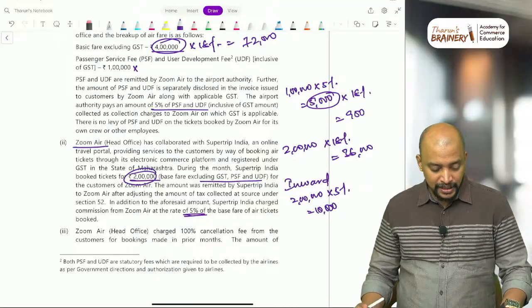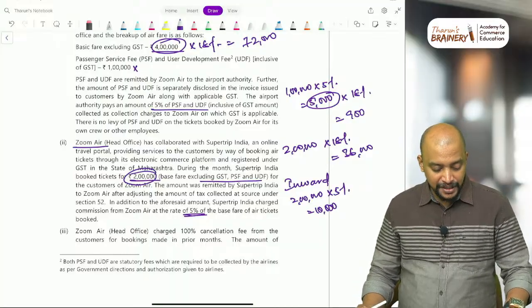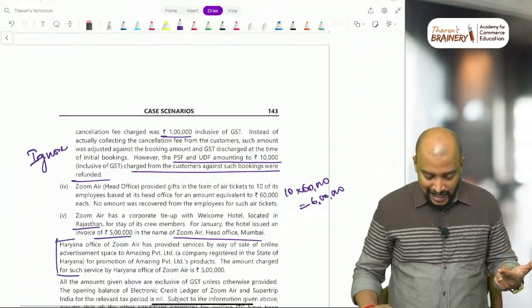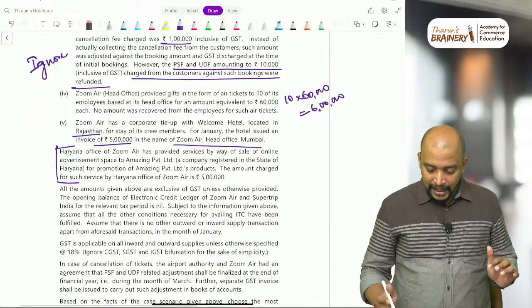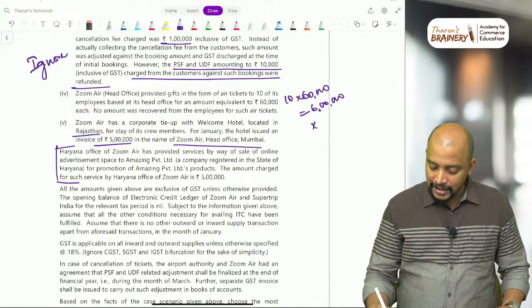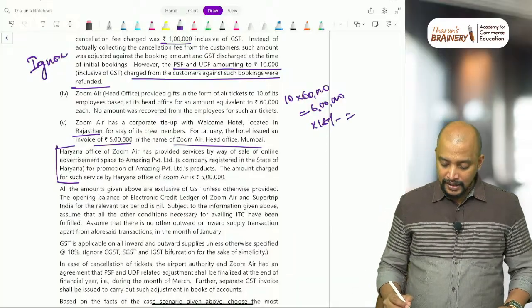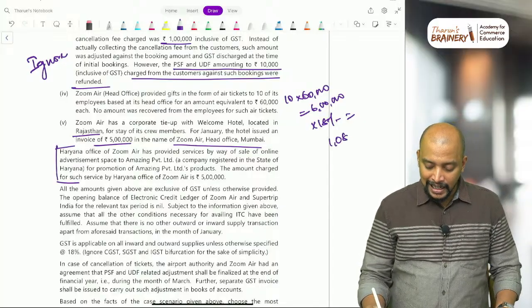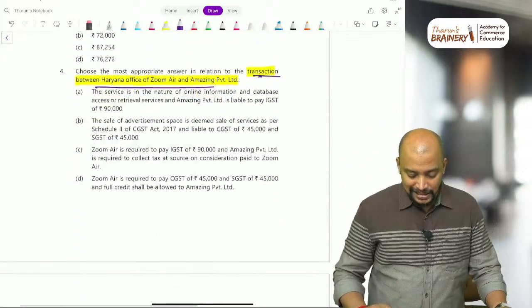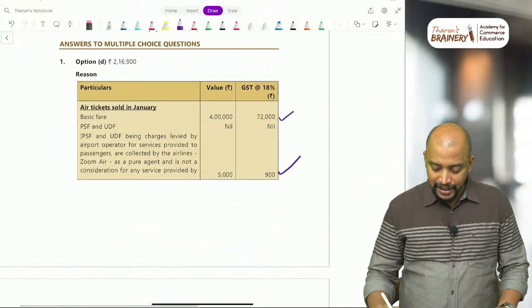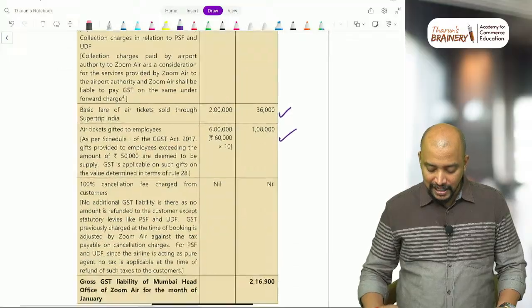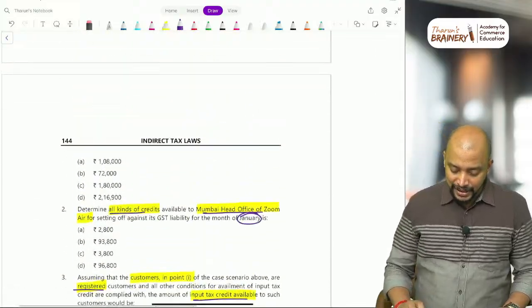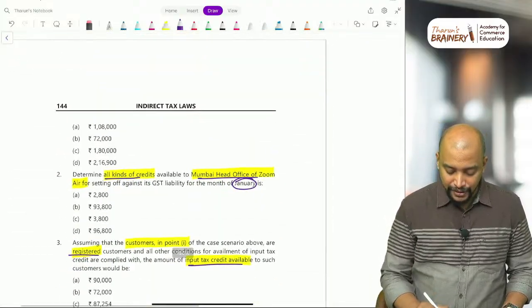Then 36,000 plus 900 plus 72,000, so far 1,08,900. Then the cancellation we need to ignore, and this 6 lakhs into 18% is 1,08,000. So see these numbers: first 72,000, then 900, then 36,000, 1,08,000, total 2,16,900. So 2,16,900 will be taken as the answer for this.